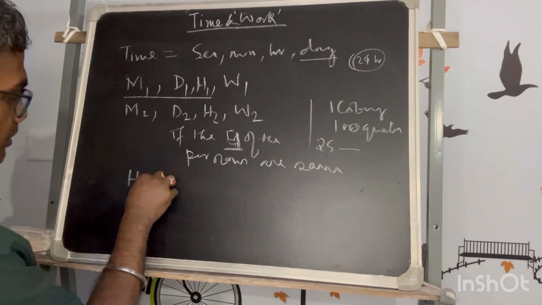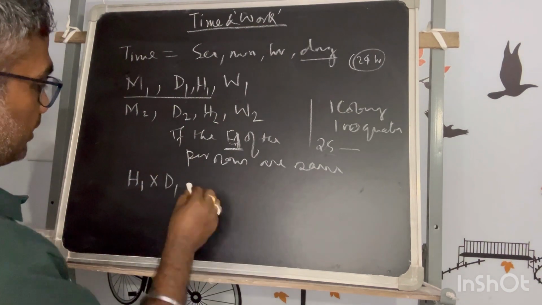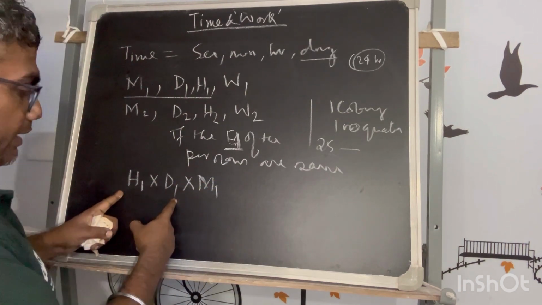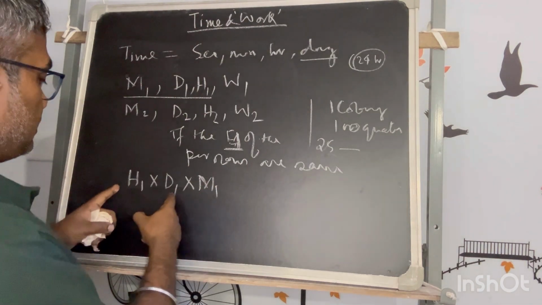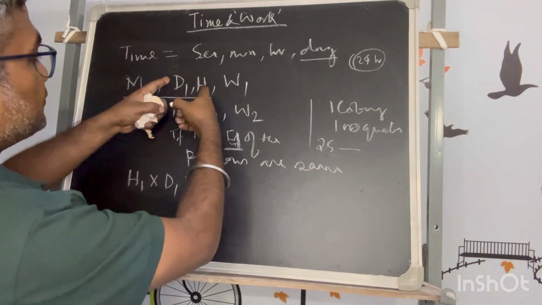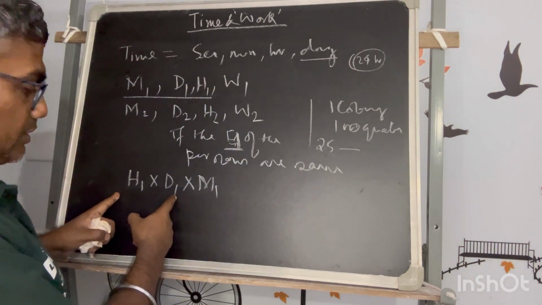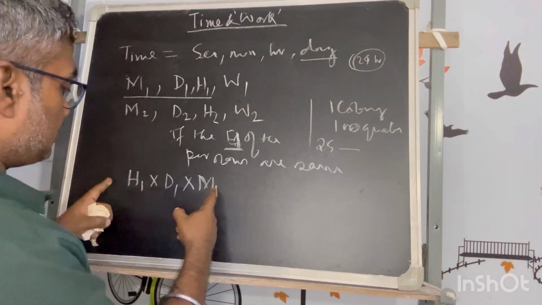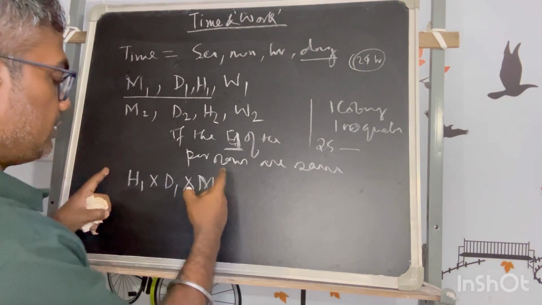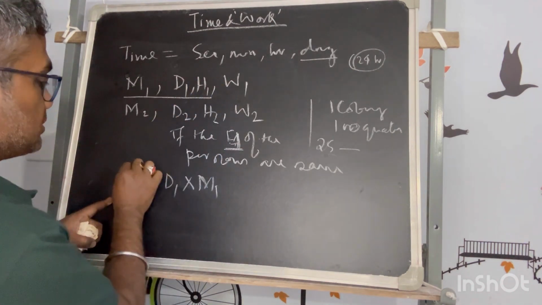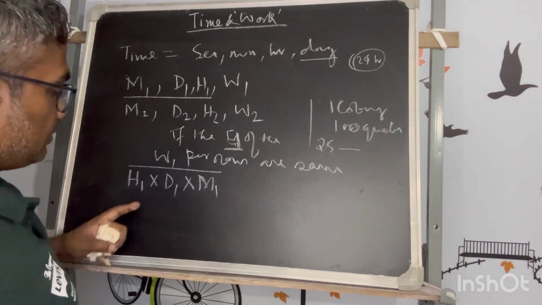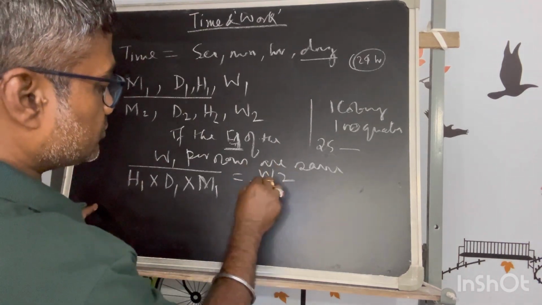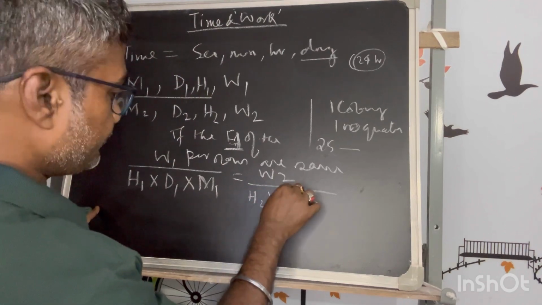First, H1 hours for D1 days, this is the time, and when you multiply with the number of men, that gives you the total engagement time. How? This is H1 hours for D1 days for one person. He is contributing this much time. When the number of persons becomes M1, the number of hours of engagement is this one. In this time they are doing W1 job. So what is their efficiency? Rate of job W1 by this. And if for the second case the efficiency has to be the same, this will be your equation.